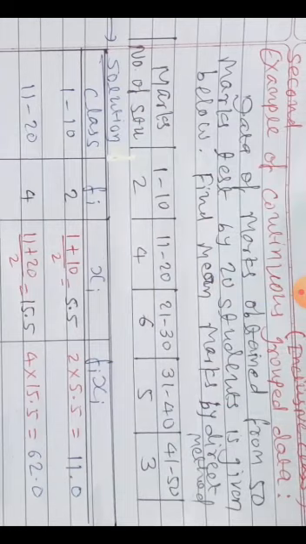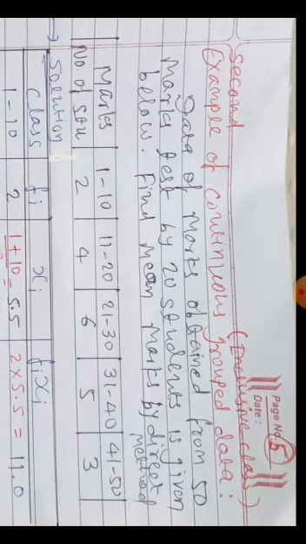You can notice one difference here in the class. Earlier, the first class in the previous sum was 0 to 20, then 20 to 40, likewise 40 to 60. Here you can see the first one is 1 to 10, then 11 to 20, then 21 to 30. These types of classes are known as inclusive classes. And in the previous one, 0 to 20, 20 to 40, 40 to 60, those were exclusive classes. So what is meant by exclusive and inclusive?